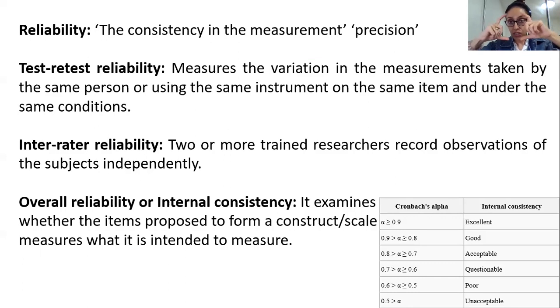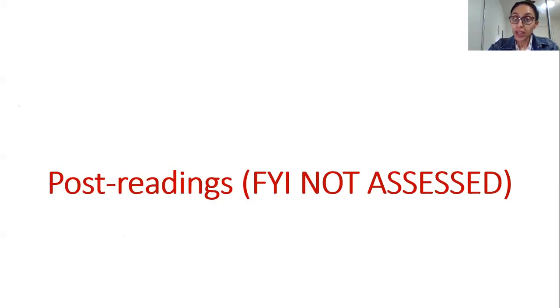So when I put data for these 6 questions for the dietary construct in SPSS, and if it gives me an answer of, say, greater or equal to 0.9 Cronbach alpha, then this has excellent internal consistency, meaning all of these 6 questions are rightfully and appropriately in one construct, which is the dietary construct, because all of them are measuring dietary related behavior and aspects of quality of life. Make sense? Okay.